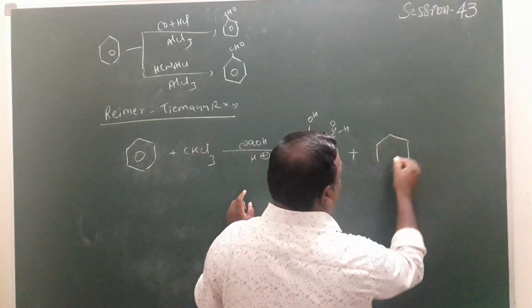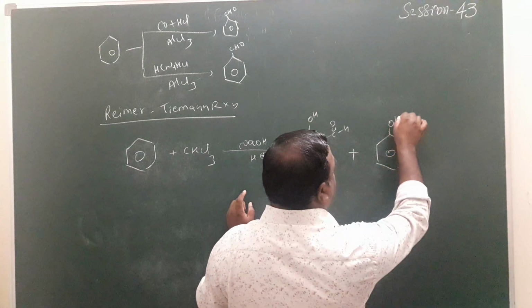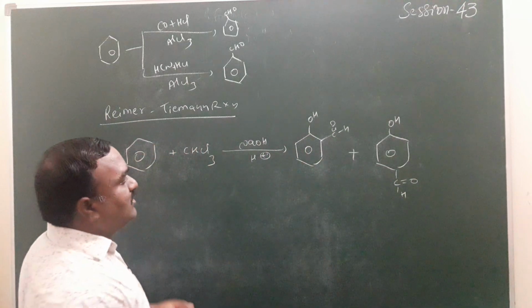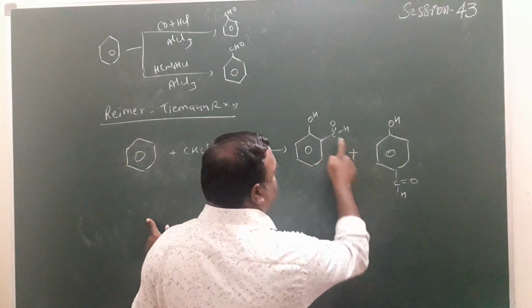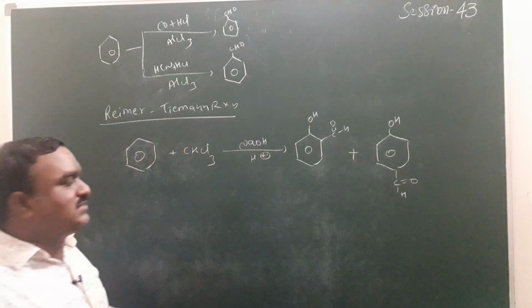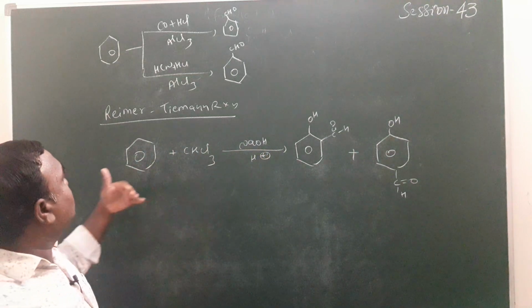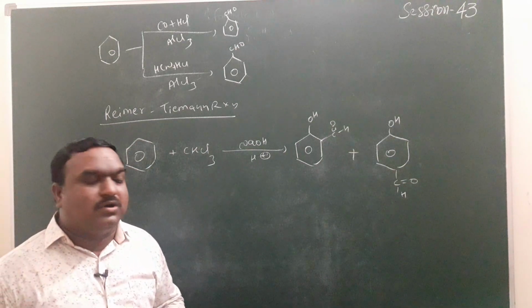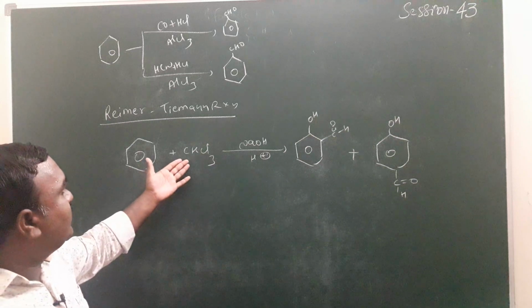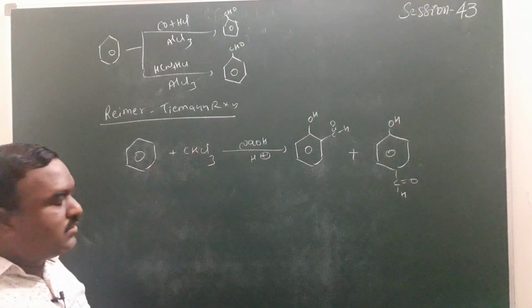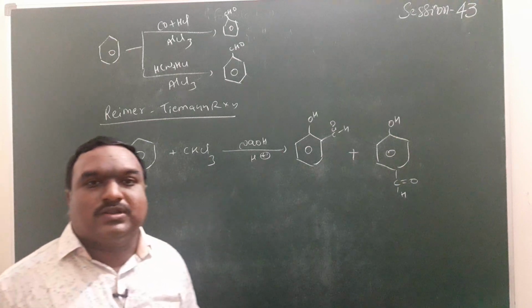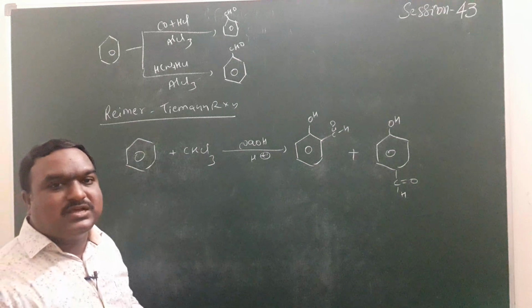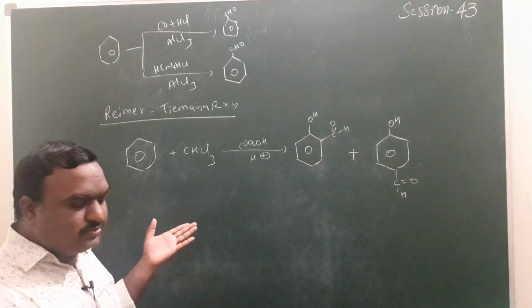Now para-hydroxybenzaldehyde is formed here. So aldehyde groups are present in the given products. This is also one of the preparation methods for aldehydes. Instead of chloroform, if you take carbon tetrachloride, it forms salicylic acid. This is the way to write those products.